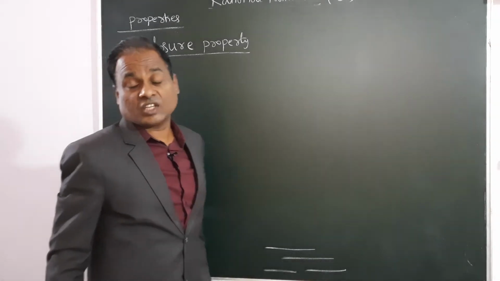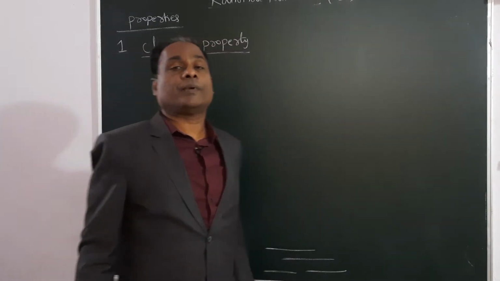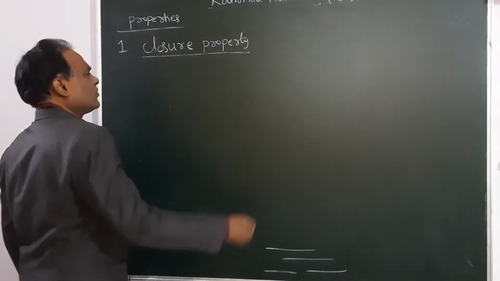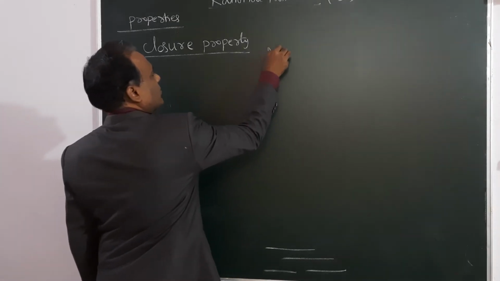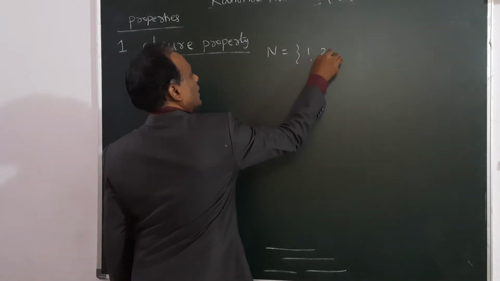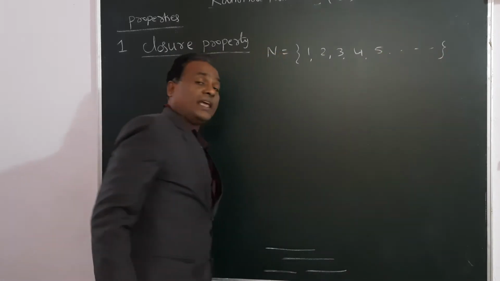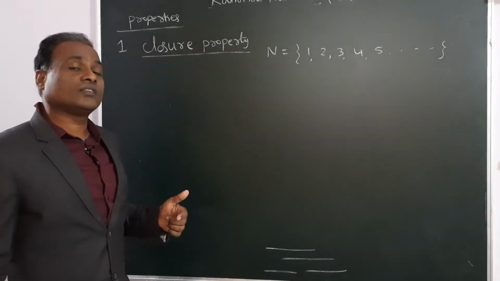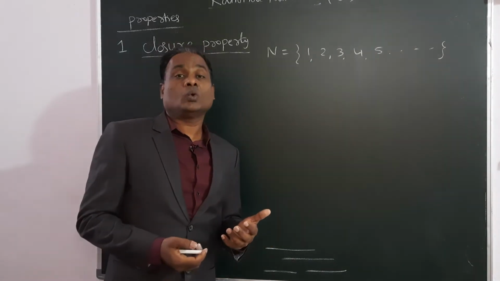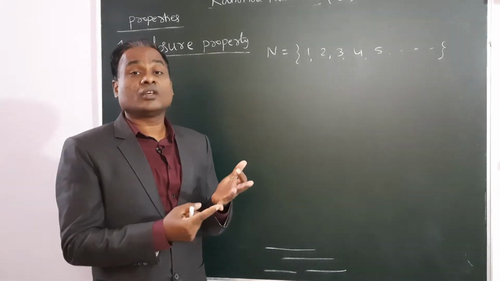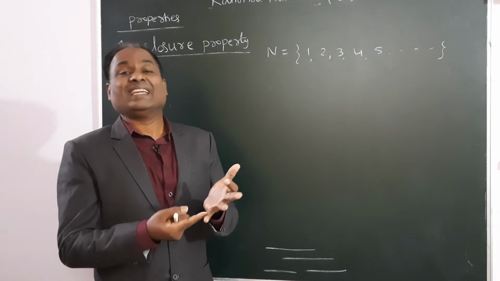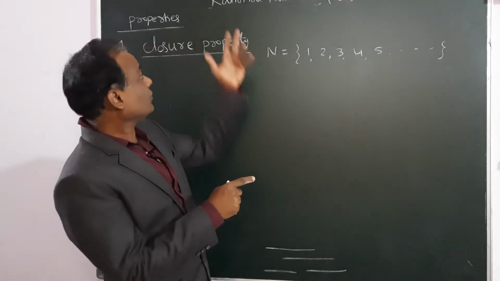What is meant by closure property? Suppose we take any set, say first I am taking the natural numbers. Natural numbers start from 1. These properties you have to do for natural numbers, whole numbers, integers, and also rational numbers.